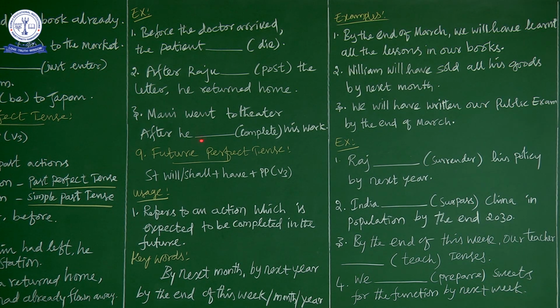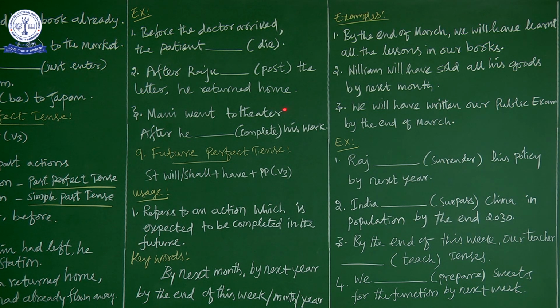The secondary, that is the earlier action, we have to go for past perfect tense. That is, after he had plus past participle. So he had, what is the past participle of complete? Completed. Complete, completed, completed. So after he had completed his work, okay.